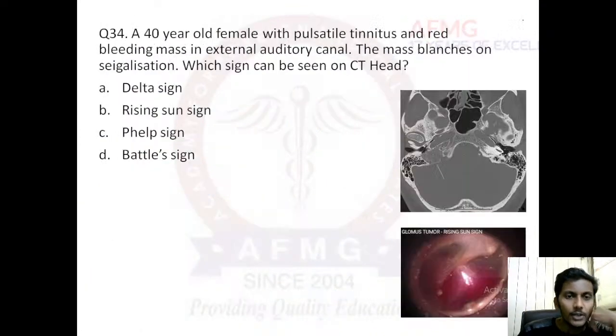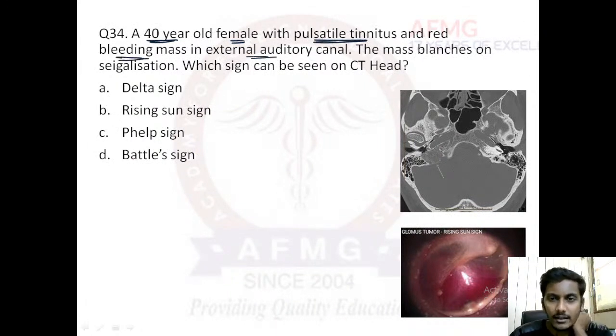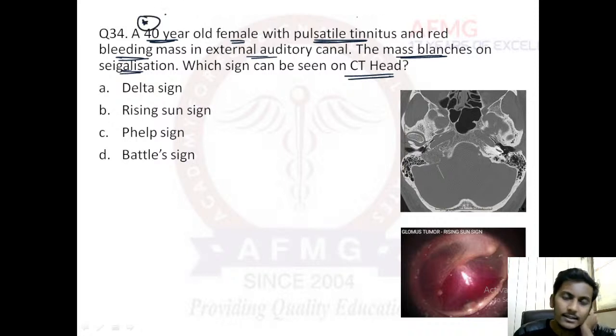Moving further. Question number 34 now. A 40-year-old female with pulsatile tinnitus and red bleeding mass in the external auditory canal. The mass blanches on siegalization. Which sign can be seen on a CT head? 40-year-old female, so an adult female is commonly affected with this disease, very clear from the question. Pulsatile tinnitus is seen, right? Pulsatile means maybe some artery or vein would be affected, mainly artery would be affected if there is a pulsatile tinnitus.